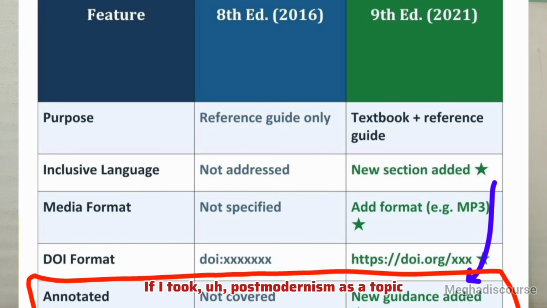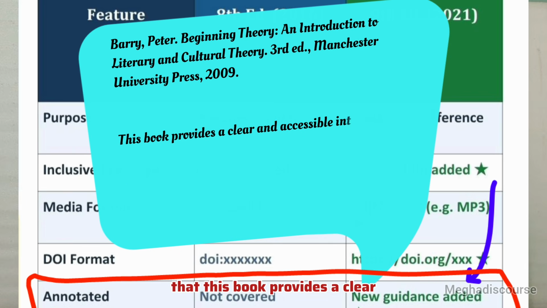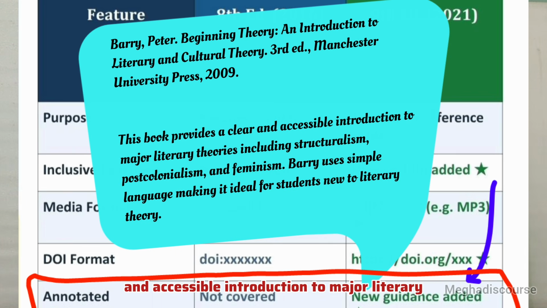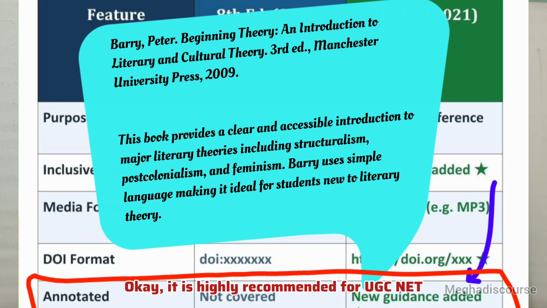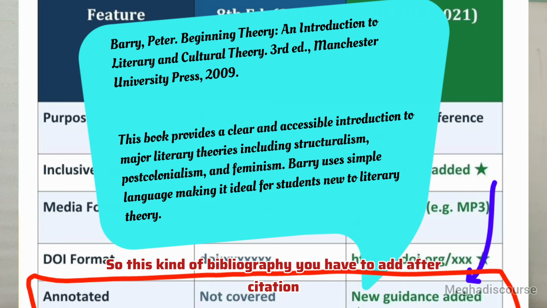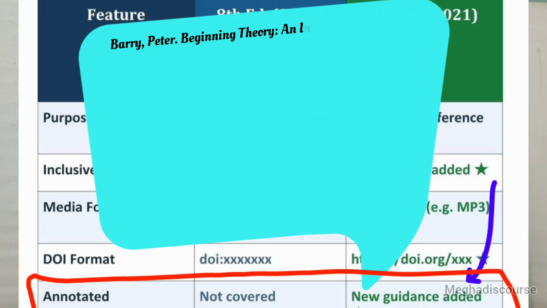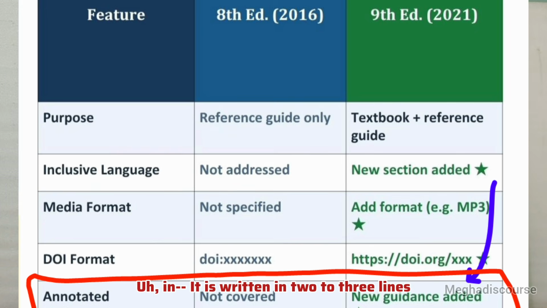Suppose I have to tell the students about Beginning Theory, then after this citation I will write that this book provides a clear and accessible introduction to major literary theories, including structuralism, post-structuralism, feminism, etc. Peter Barry uses simple language, making it ideal for students. It is highly recommended for UGC NET. So this kind of annotation you have to add after the citation. It is written as a two to three line description. So this is important.